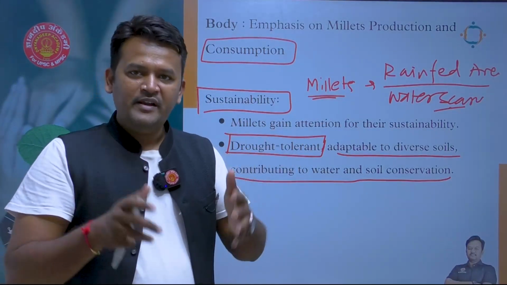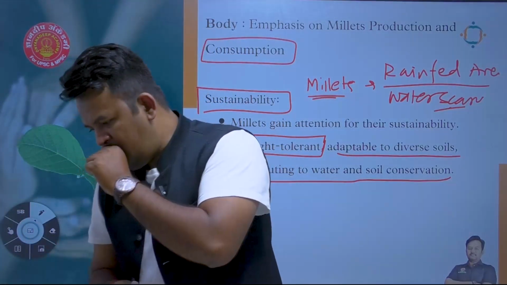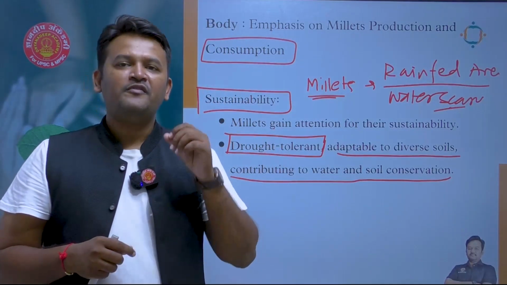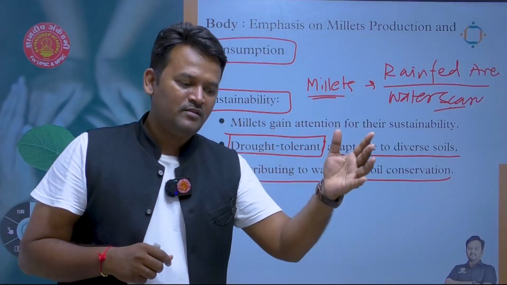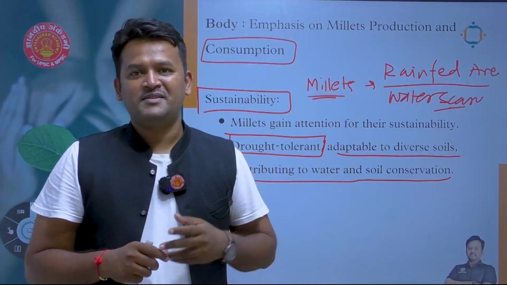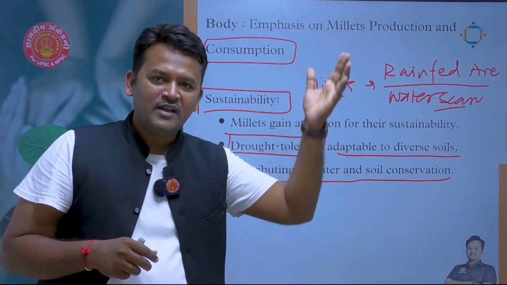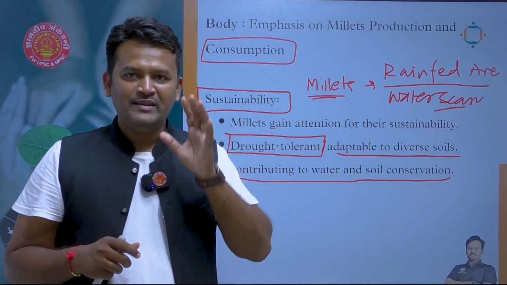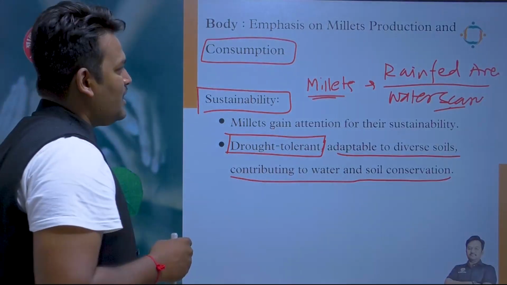Okay, and Indian agriculture is considered a gamble of monsoon, right? In an era of climate change, in an era of shifting climatic patterns, we don't know when the rains are going to come, when they are going to stop, right? So there exists this problem with climate.